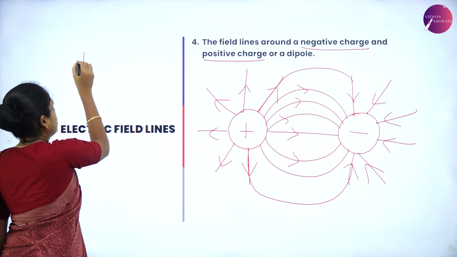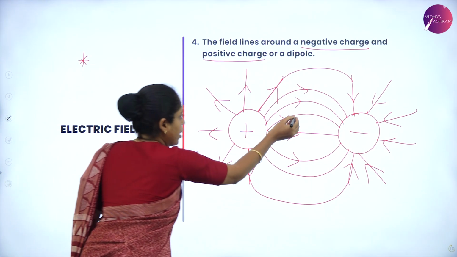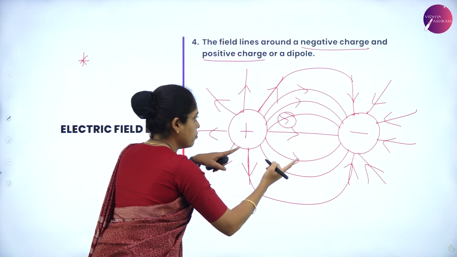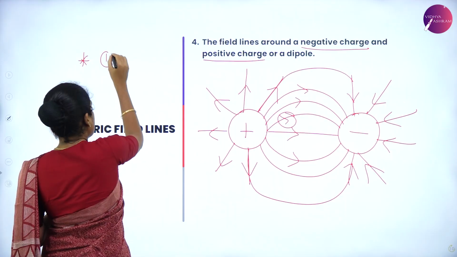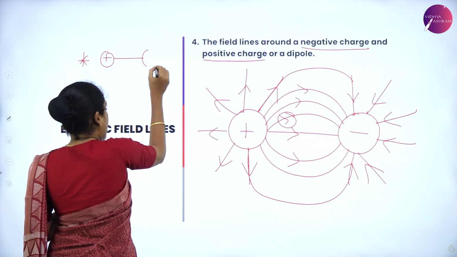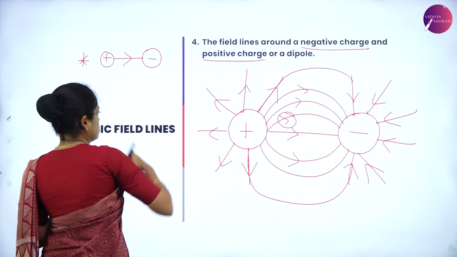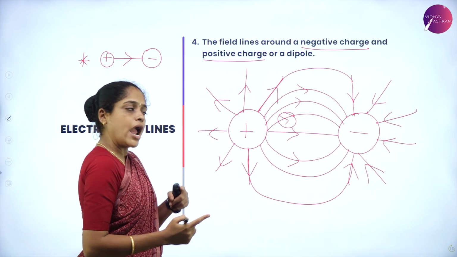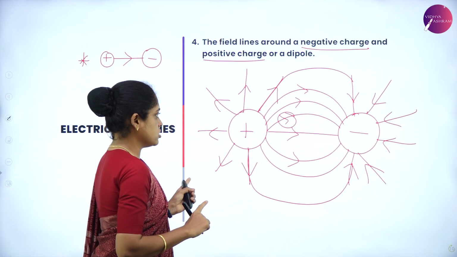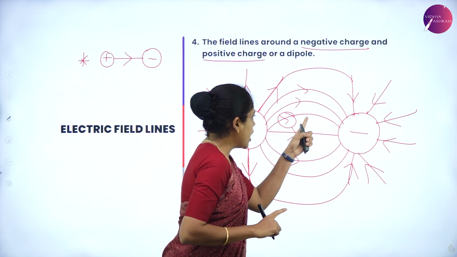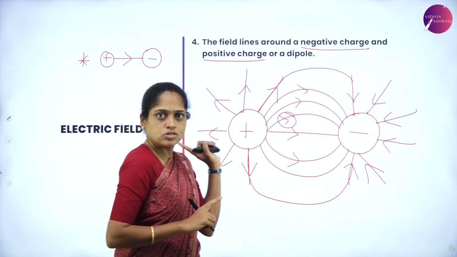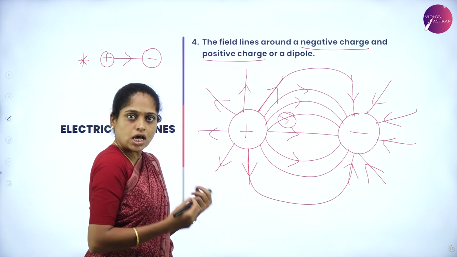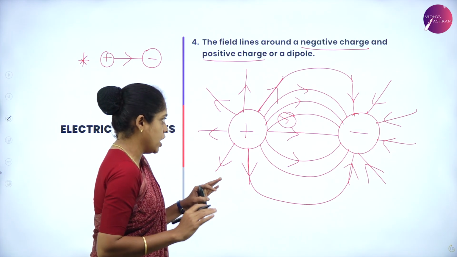Look at this arrow, the electric field is starting from the positive charge and it is ending on the negative charge. So electric field lines start from positive charge and they end on negative charge. And look at the lines. I didn't give any break here. So electric field lines are continuous curves without any break.